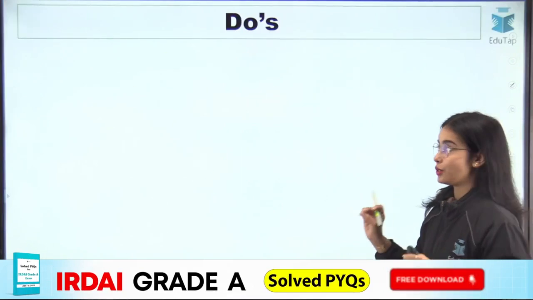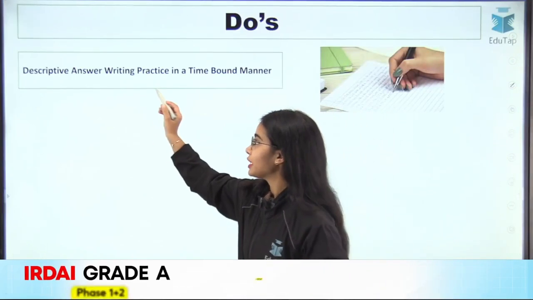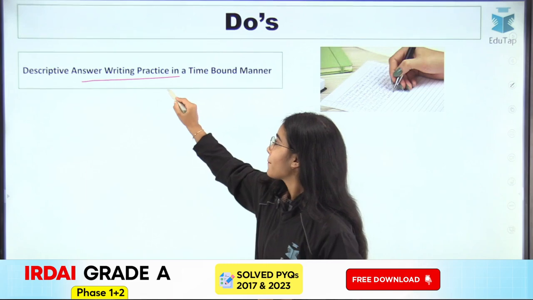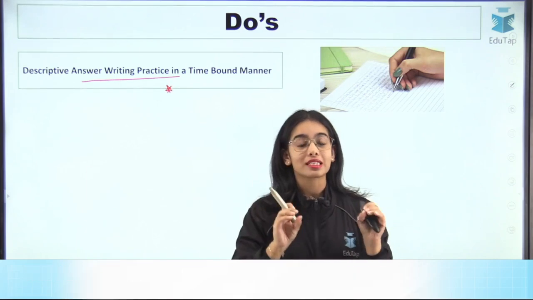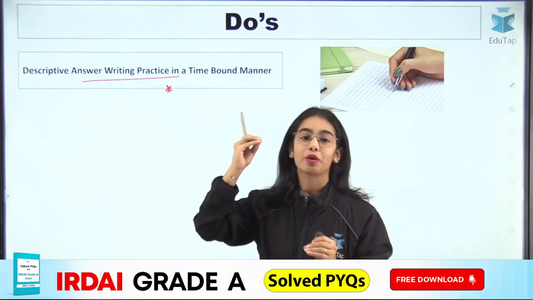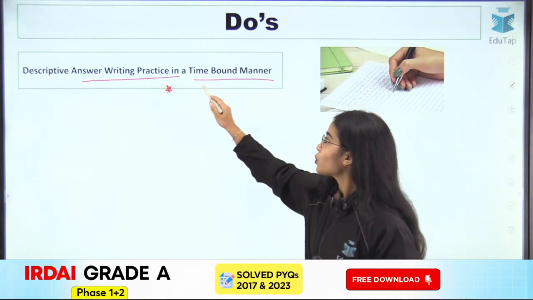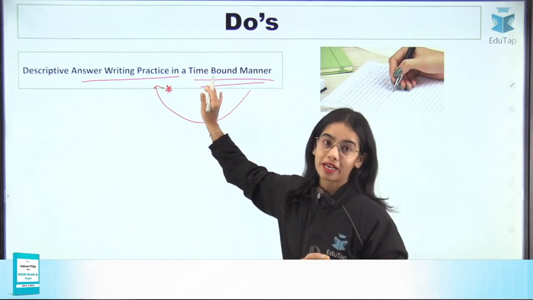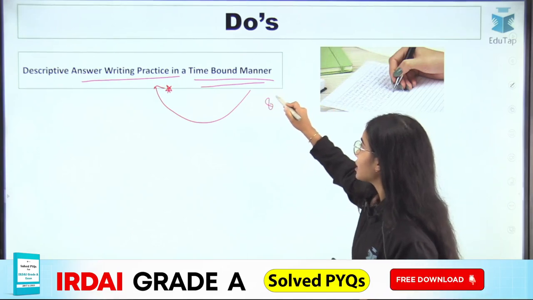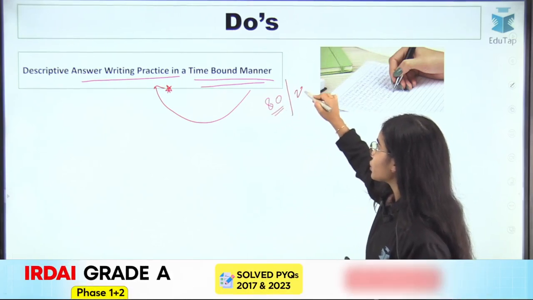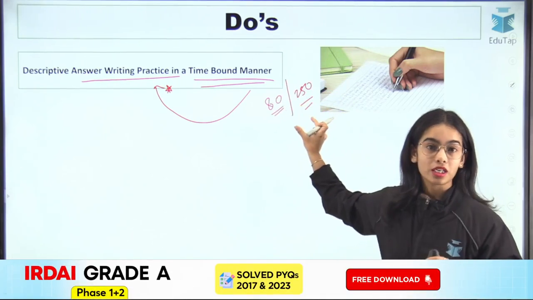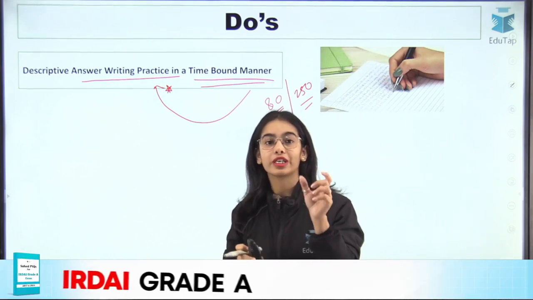So first of all, the do's. Many of you are doing the descriptive answer writing practice. But while you are doing it, you have to remember the time. Train your mind to answer in a time-bound manner, because you will have to write different word limits, the 80 words, the 250 words. So for the different word limits, you should be allocating different time.